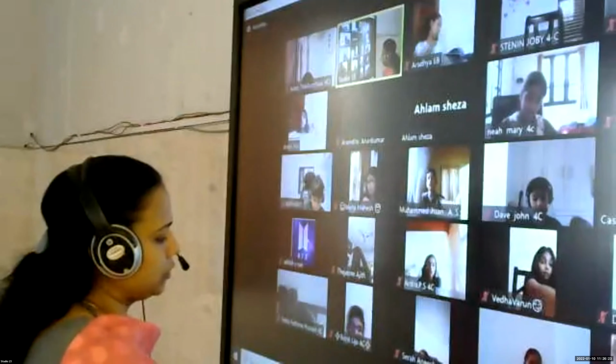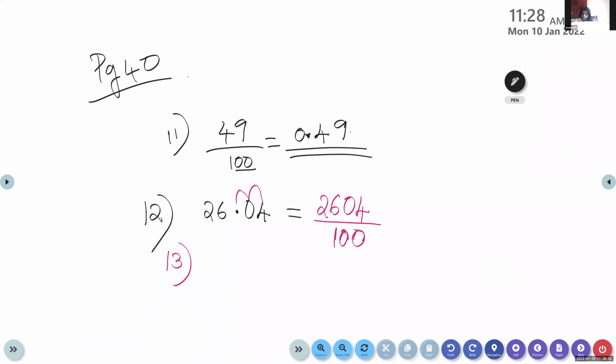Question number 13. Have you done it, children, in the last class? No. So we will do that now. Yes, Amrin, read question number 13. Convert the fraction into decimal: 5 and 3 by 10. So this is a mixed fraction. What is the integral part here? 5. Then how will we write? 5.3. Just need to write this much only. 5 is the integral part, and the fractional part 3 by 10 gives 0.3, so 5.3.